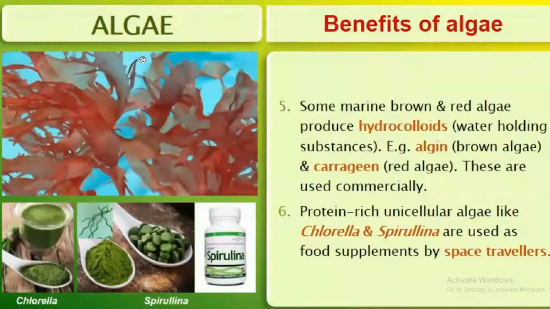Some marine brown algae and red algae produce hydrocolloids. What do you mean by hydrocolloids? They are water-holding substances. Example, algin, which is produced from brown algae, and carrageen, which is produced from red algae. From your examination point of view, please remember these terms, algin and carrageen. So these are used commercially.